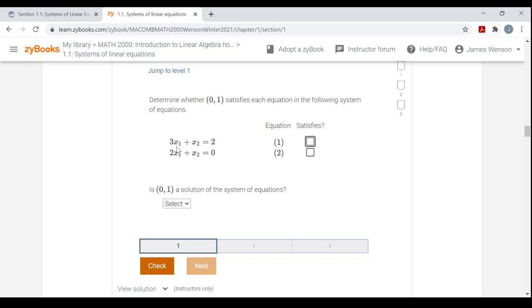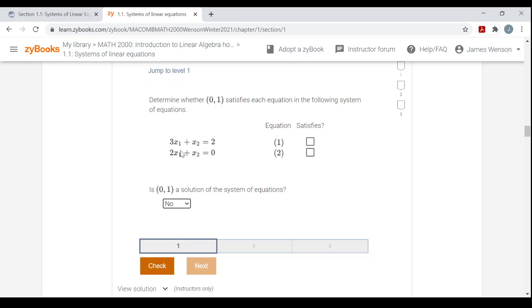So 3 times 0 is 0, plus 1 is 1. Not 2. So no, I'm not going to check that box. So I can answer this question right now. Is (0, 1) a solution of the system? No, it's not. I'll put that in.